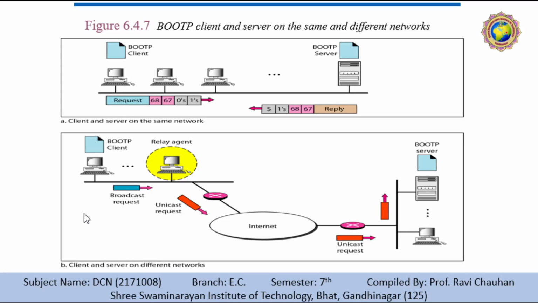The relay agent knows the unicast address of a BOOTP server. When it receives this type of packet, it encapsulates the message in a unicast datagram and sends the request to the BOOTP server. The packet carrying the unicast destination address is routed by the router and reaches the BOOTP server. You can see this diagram for the same. The BOOTP server knows the message comes from the relay agent because one of the fields in the request message defines the IP address of the relay agent. The relay agent, after receiving the reply, sends it to the BOOTP client. Fine. So it is very easy to understand.